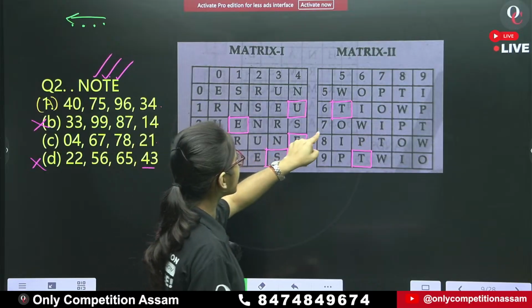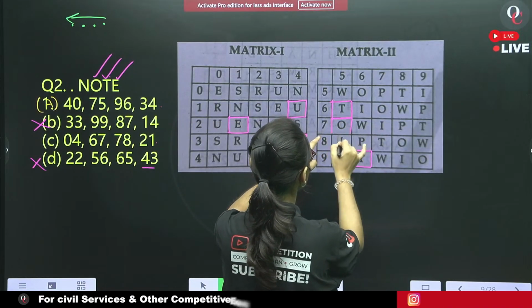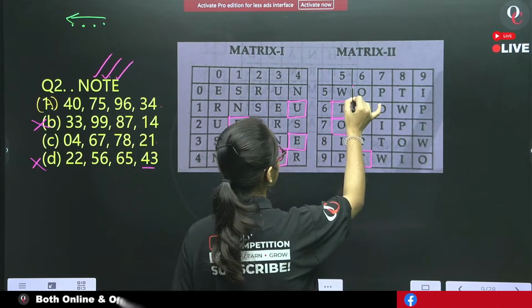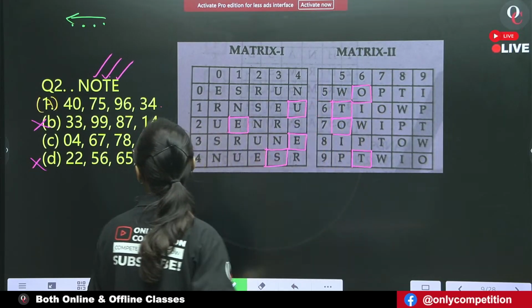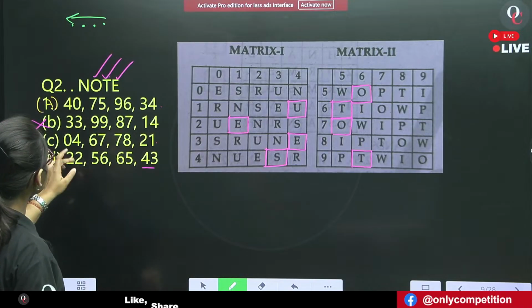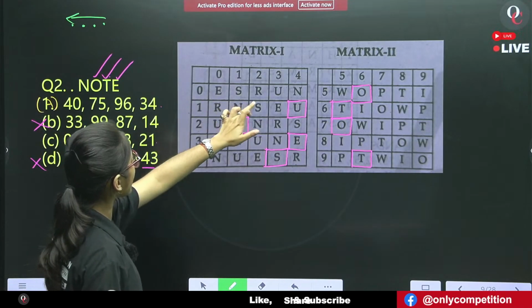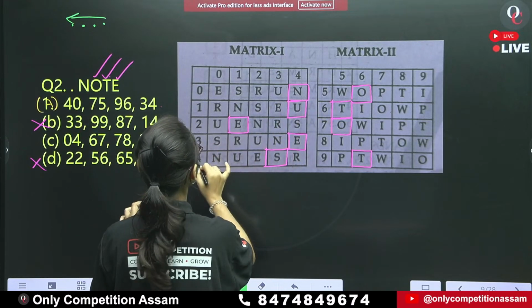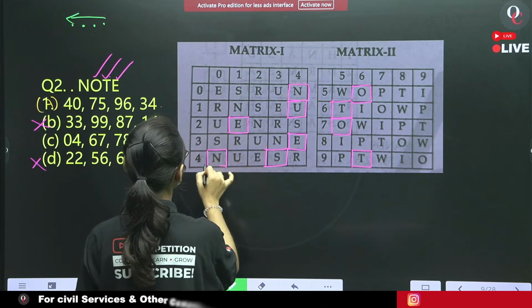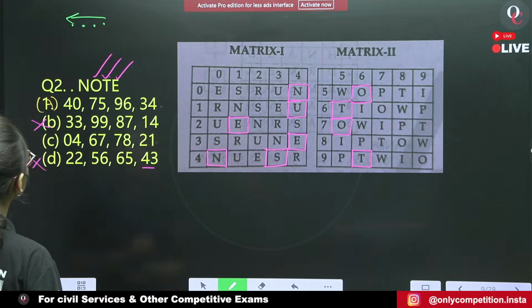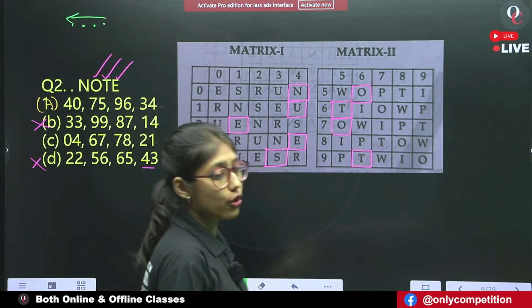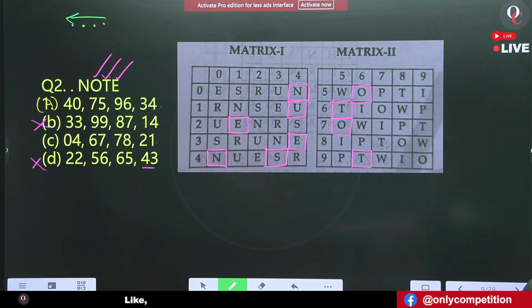Let me check. 7 here, 5 here. 7, 5 is O. Fine. 5, 6 is also O. 0, 4. Fine. And 4, 0 is also N. What will be the matrix code of note? Option 2.